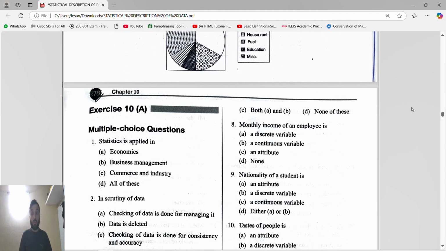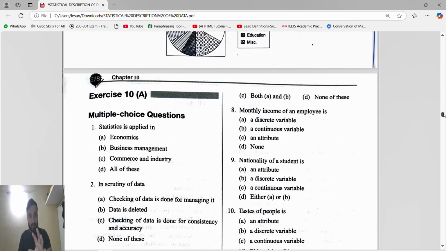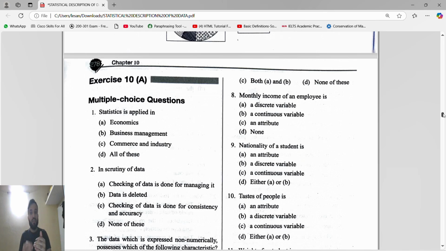These are the exercise questions, guys. We will do the exercise questions, but first in this one shot we are going to learn the theories. Then in the next video we will do all the problems.